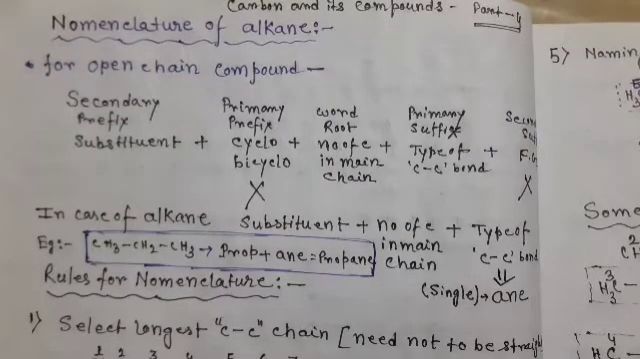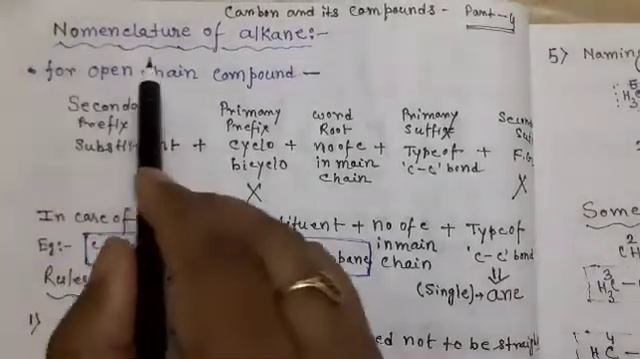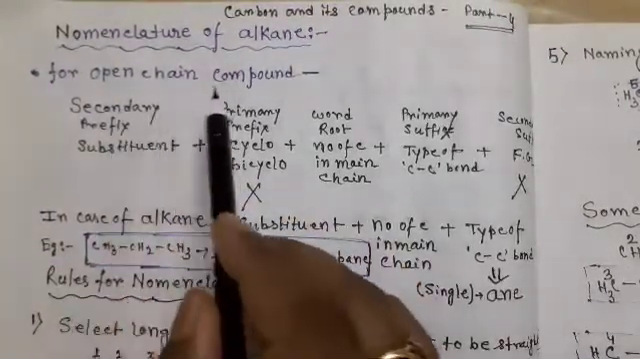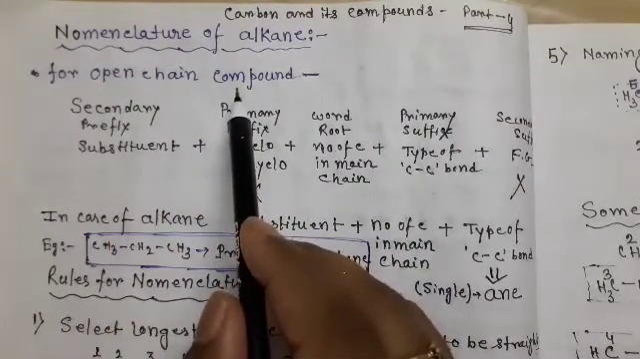In the previous part, we learned how to write an IUPAC name. Students, today we will discuss the naming of different organic compounds. At first, the nomenclature of alkanes for open chain compounds. That means here we are naming only open chain alkanes.